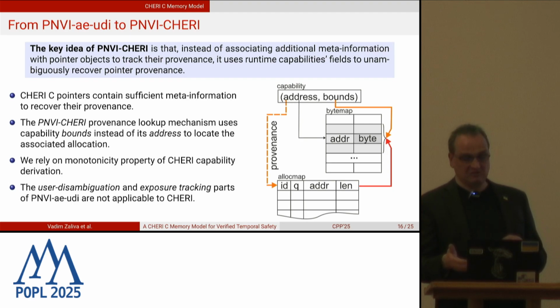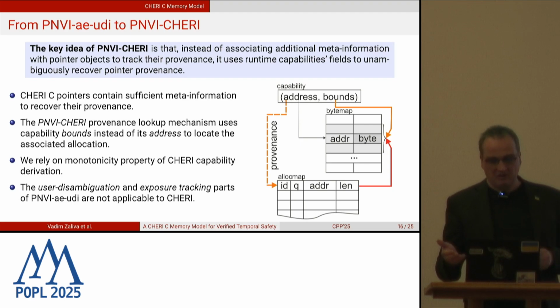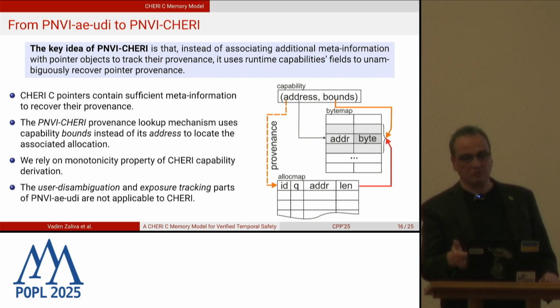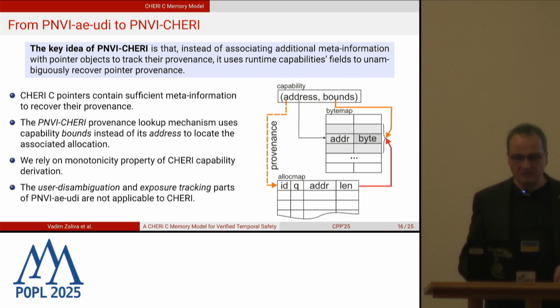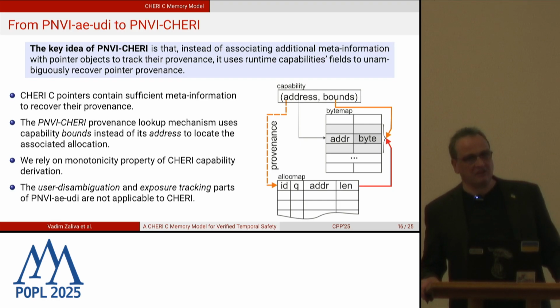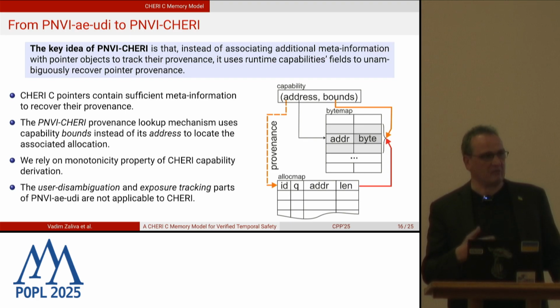And that intuition gives us a way to recover the provenance. If you have a capability, you just have to look for the matching record in the allocation map which encloses the lower bound of the capability, and that will give you an unambiguous relation to the allocations. This is how you can do provenance without an additional field. There are a couple of other features of PNVI-ae-udi, user disambiguation and exposure tracking, which are not relevant in CHERI C, and that allowed us to simplify the memory model and streamline a lot of it.